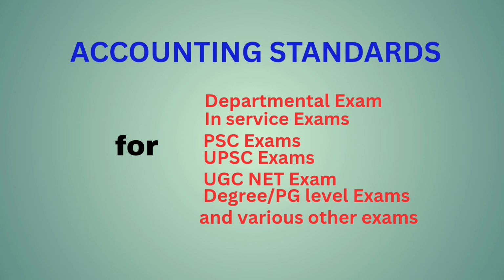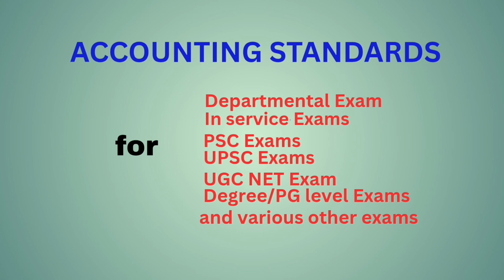AS5, net profit or net loss for the period, prior period items and changes in accounting policies. AS7, accounting for construction contracts. AS9, revenue recognition. AS10, property, plant and equipment. AS11, the effects of changes in foreign exchange rates.